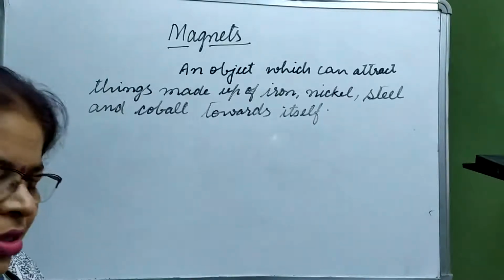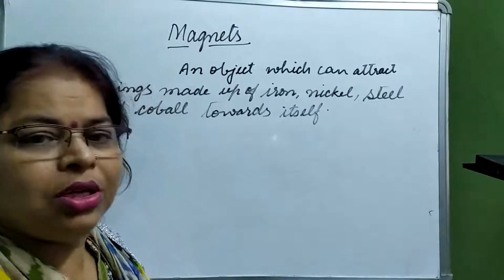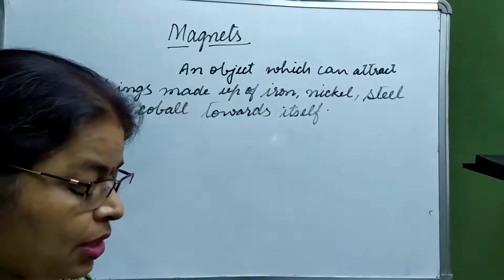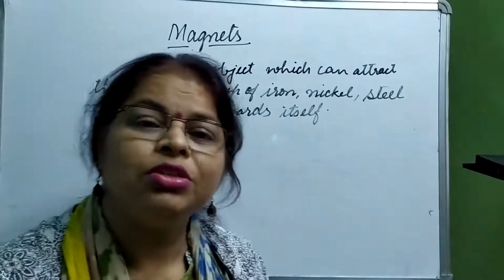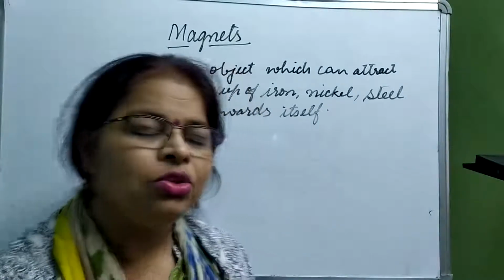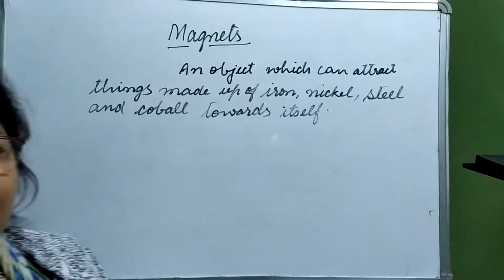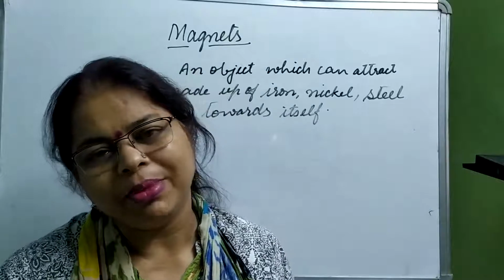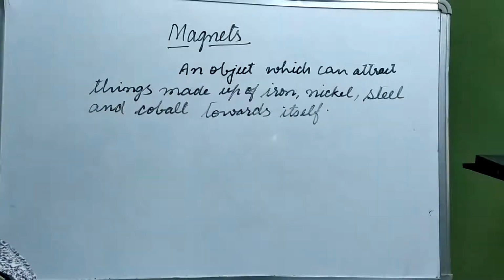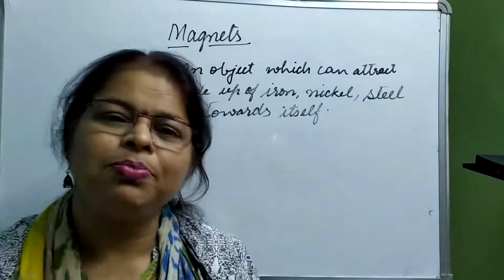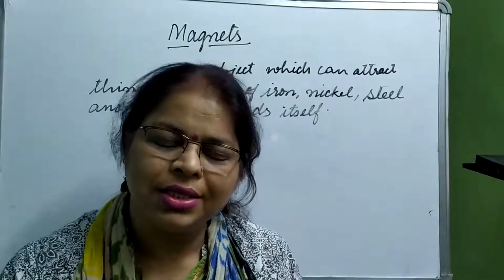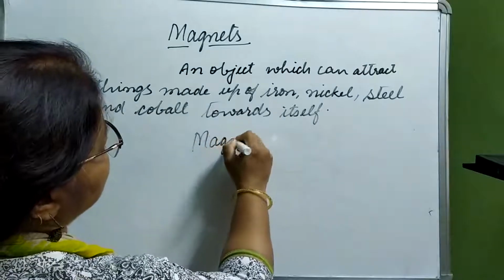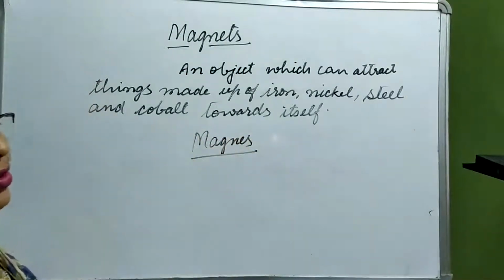First we are going to study the history of the discovery of magnets, how the magnet was discovered. There is a very famous story or legend about the discovery of the magnet. There was a person, a shepherd, and his name was Magnes.